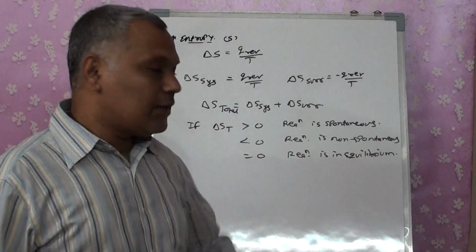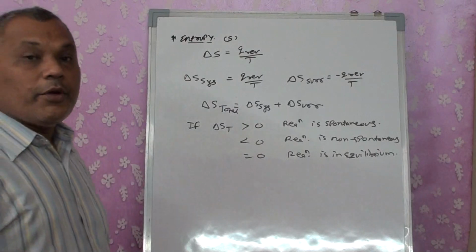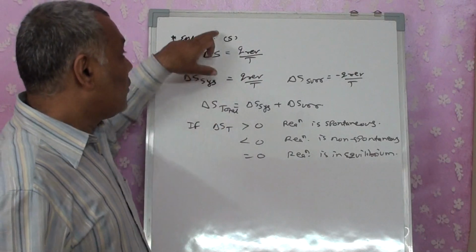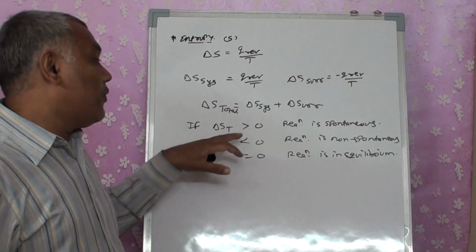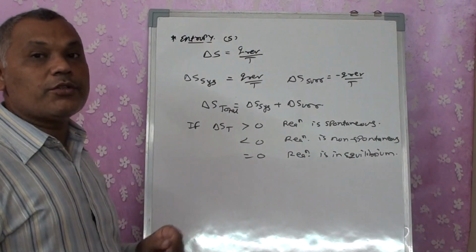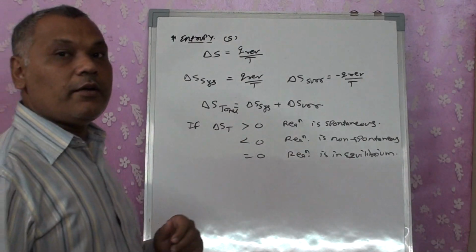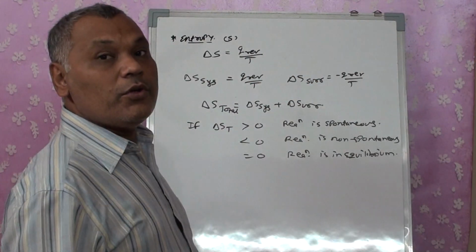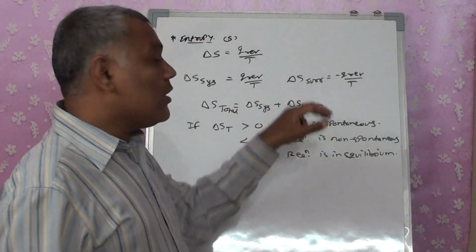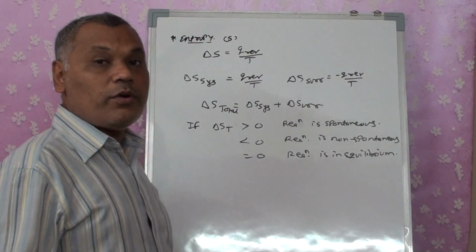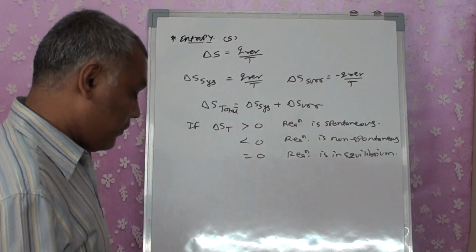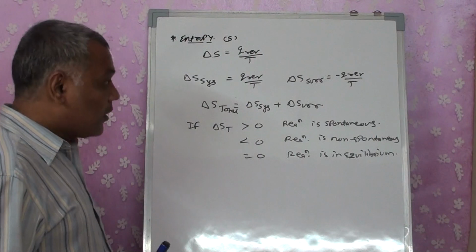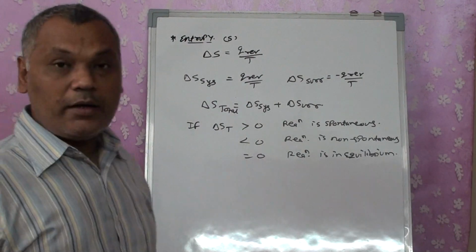So with the help of the second law, the term entropy, we can say whether the reaction is spontaneous or not. But to understand that, we have to study system and surrounding both at a time, right? That will be the condition, right?